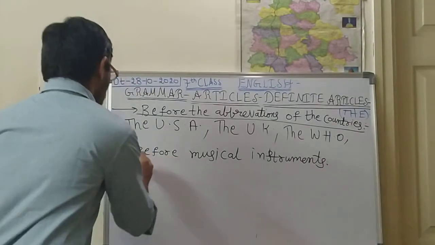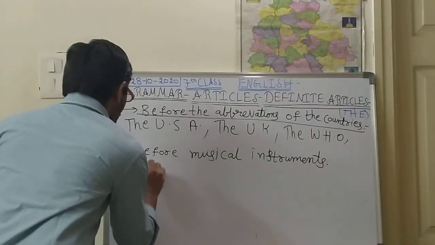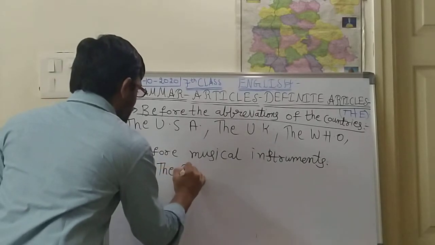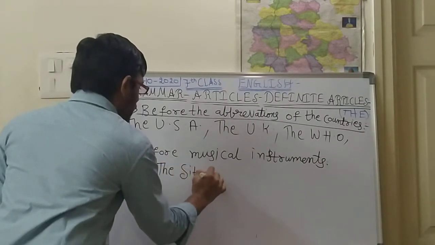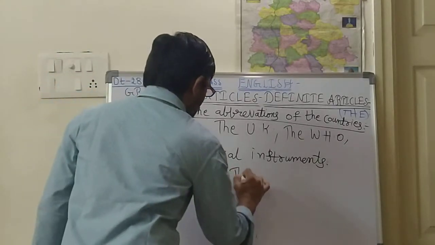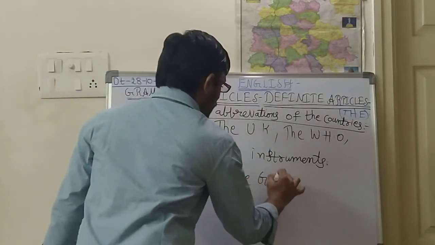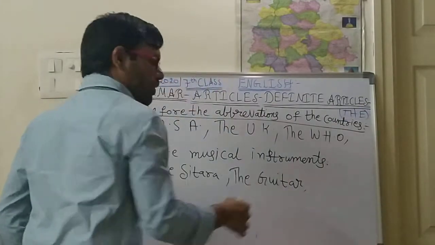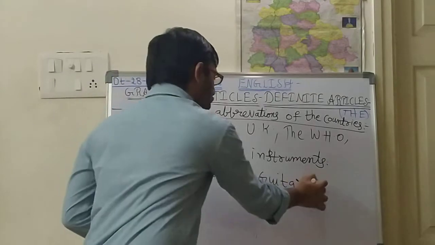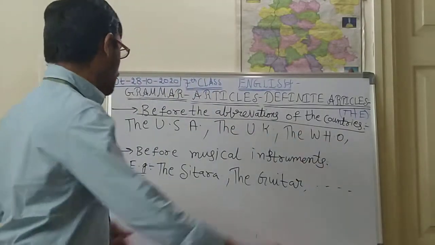For example, before musical instruments: the sitar, the guitar, the violin, the piano, the tabla, and so on.